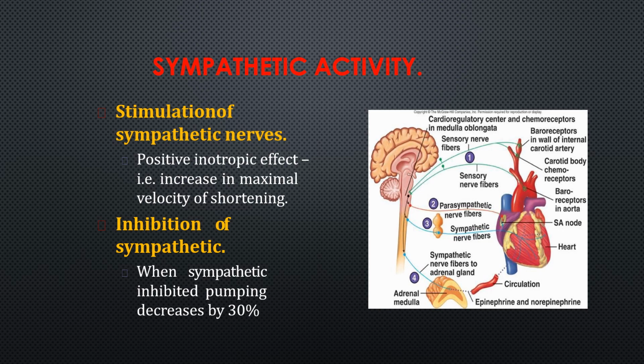When the maximal velocity of shortening is present, there will be more force of contraction. That is the positive inotropic effect. If there is inhibition of the sympathetic system, the pumping decreases by 30%. You can see the sympathetic nerve fibers to the adrenal medulla releasing epinephrine and norepinephrine, which act on the heart, causing the positive inotropic effect.